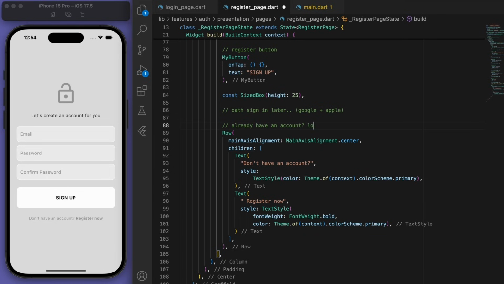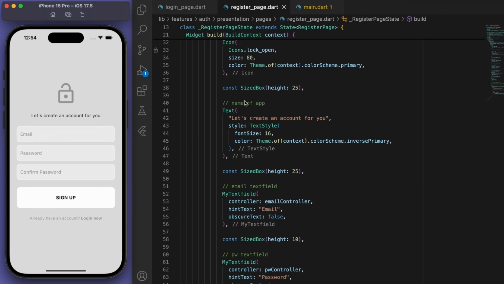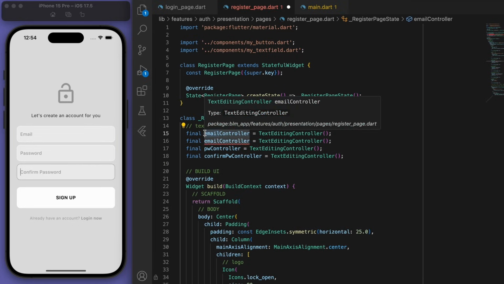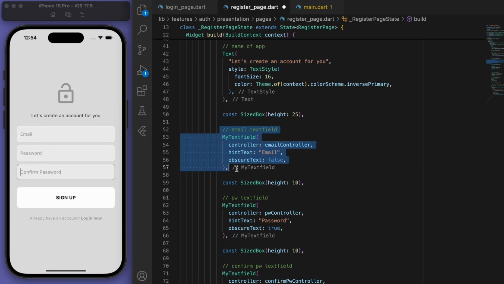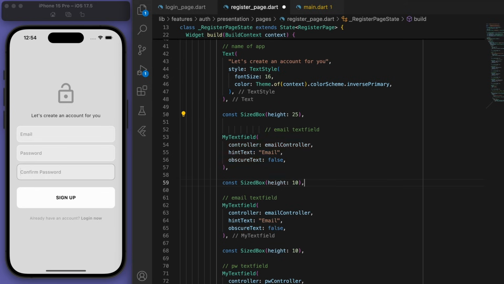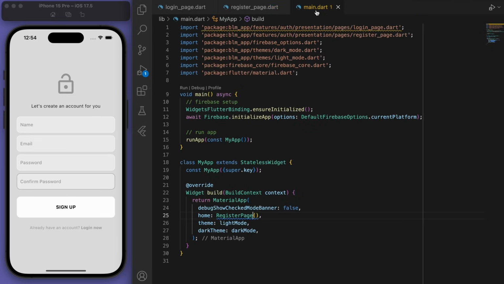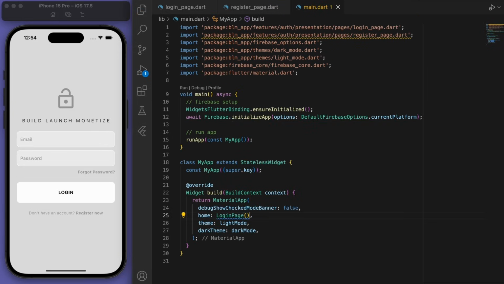Cool, and then at the bottom we can say already have an account, then let's log in now. Nice. Also, if you like, you can add any additional text fields that you want. So let's say I want to add a username, then you can add that as well. So completely up to you what you want to include, but I'm going to do these 4 things. And our login page and register page is looking pretty good.